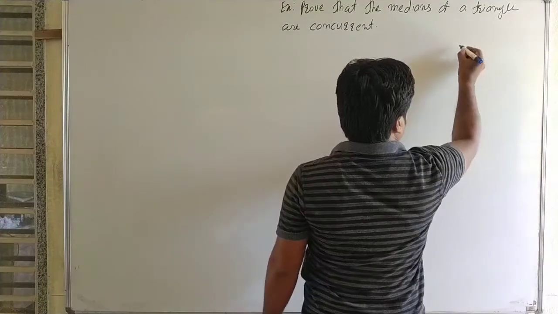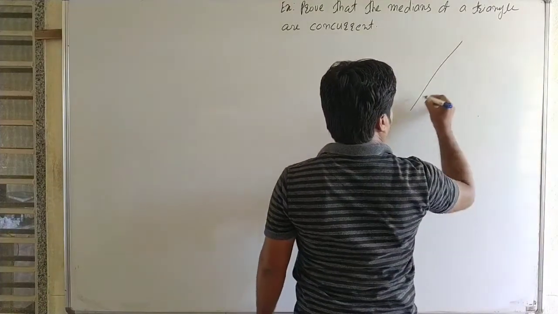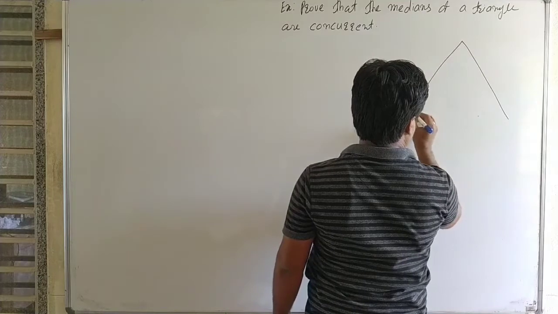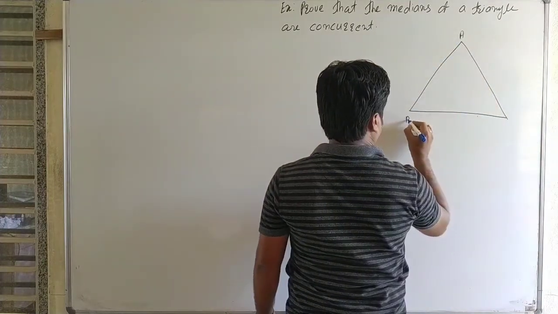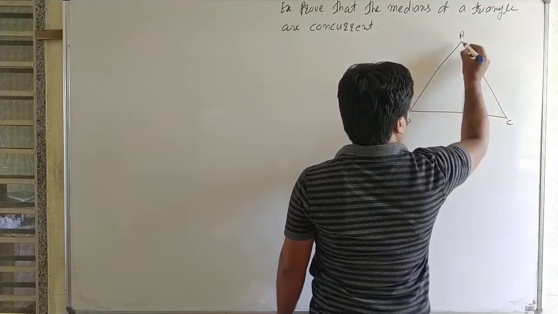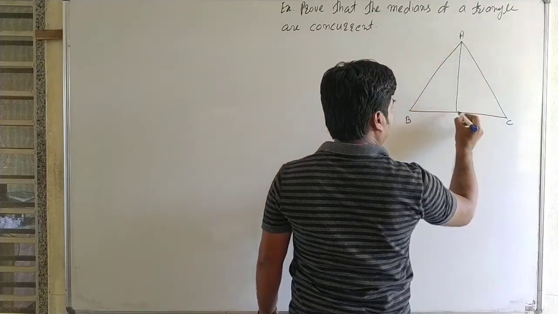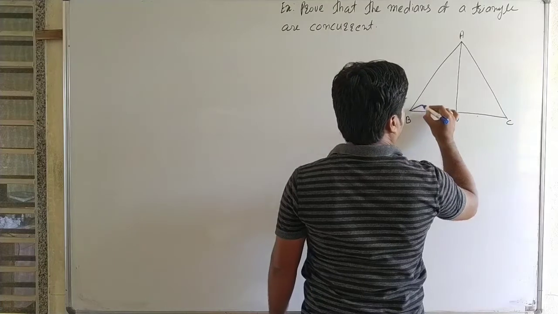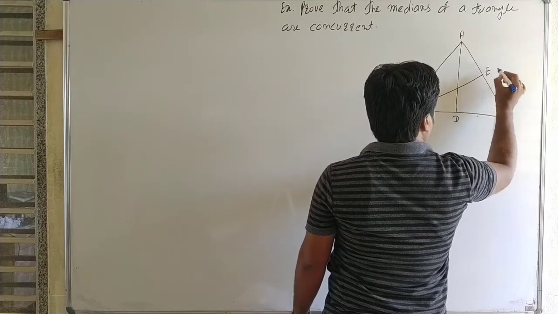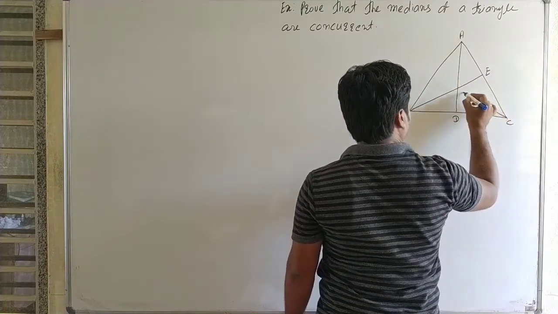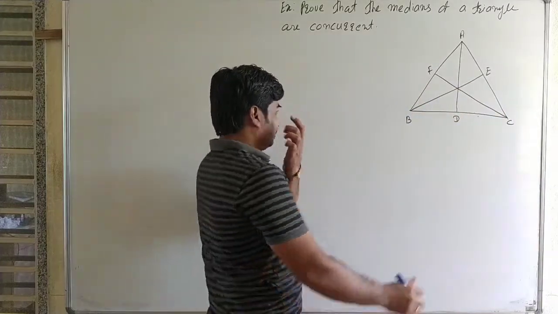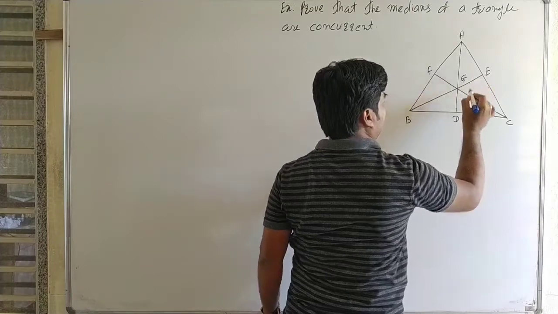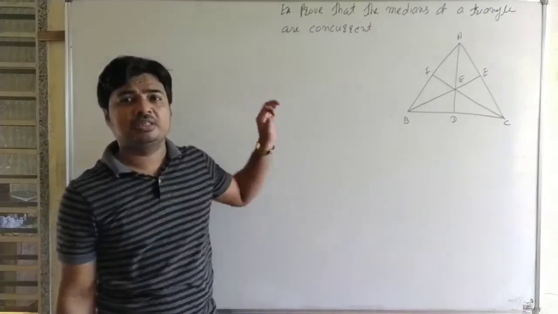Now consider a triangle ABC. Then AD, BE and CF are the medians. We have to prove that the medians are concurrent, that is, the point of intersection of all three medians is the same.